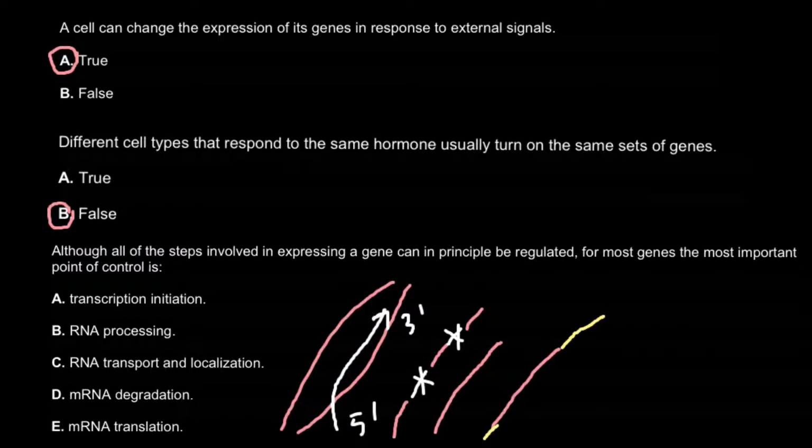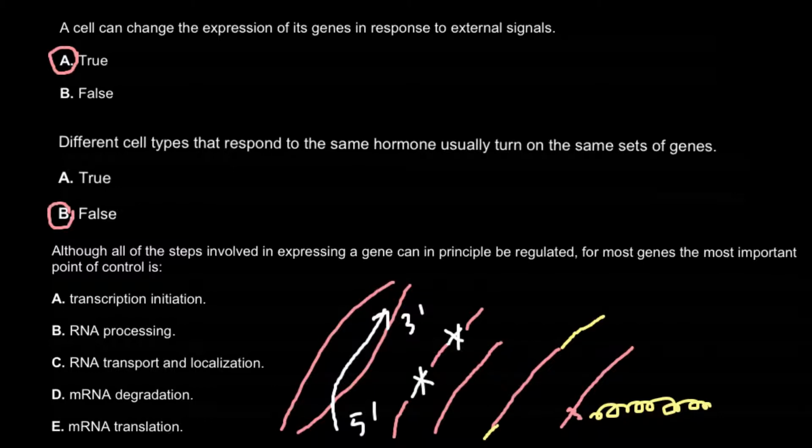And the last answer E, messenger RNA translation. And this is going to be the last stage when messenger RNA would be used in order to process it. So this would be a point of, for example, ribosome attachment, and the protein sequence would be made from the sequence of the messenger RNA, and this also can be a point of regulation.